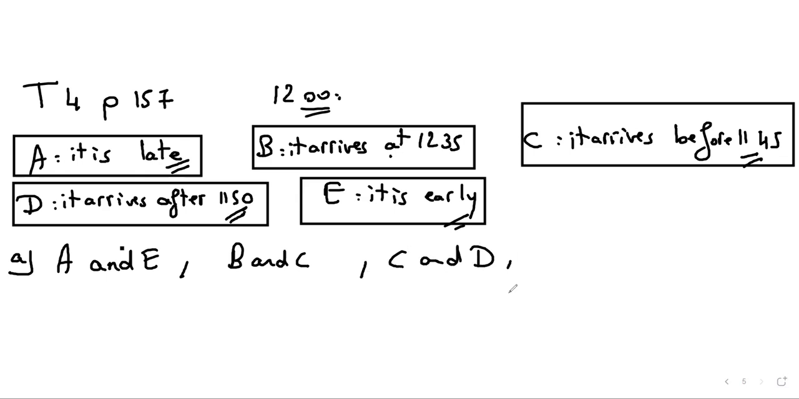And D. And after that, well, I can say that it arrives early. It is early and it arrives at 12:35. So these two are mutually exclusive as well, B and E, because midday is the exact time for it to arrive. So here it's late and here it's early. It cannot happen at the same time.